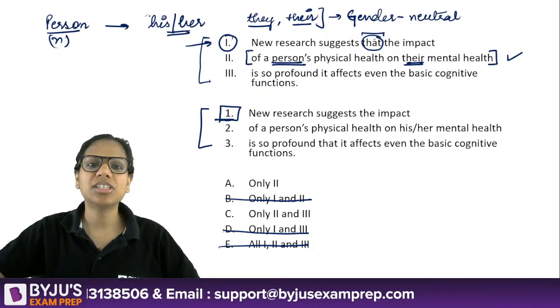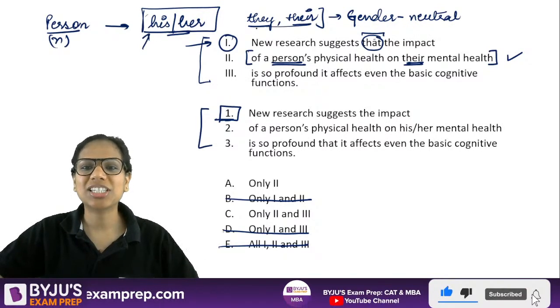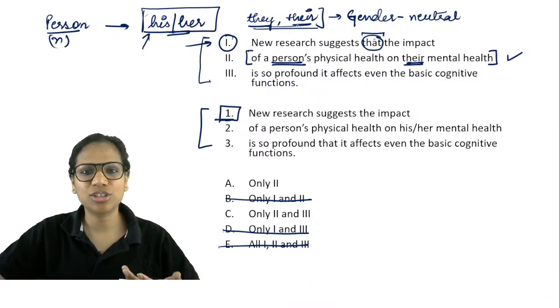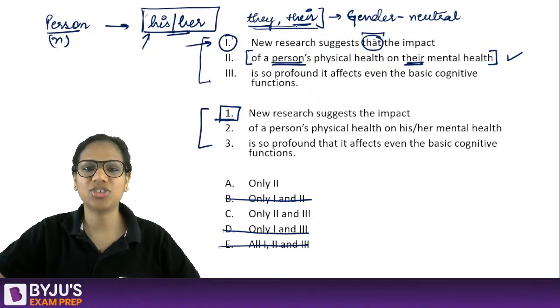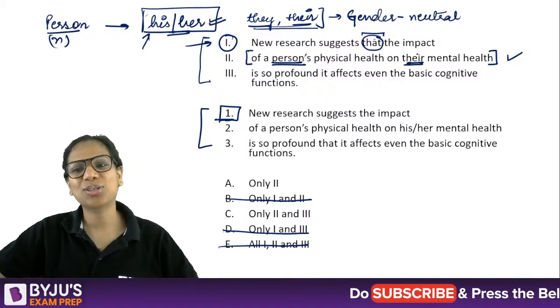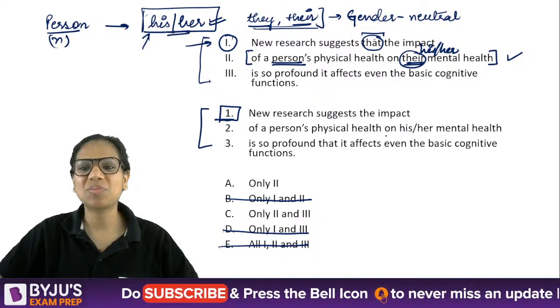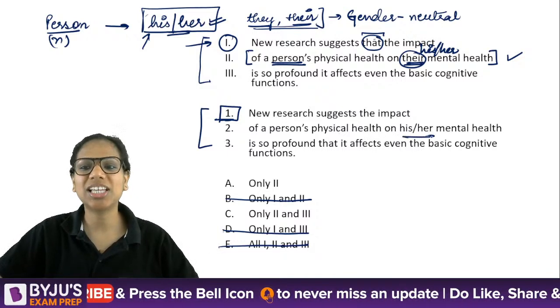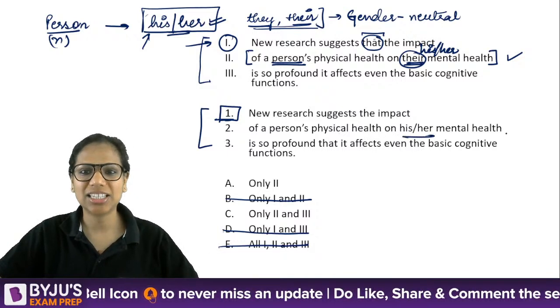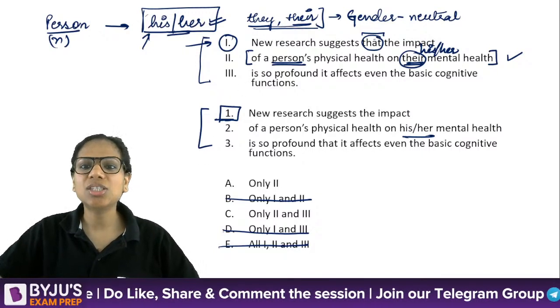Okay, so standard English has to still catch up with the developments that have taken place in our world, with the recognition, representation that is now there to all the genders. And that is why it is still stuck with his or her, and we are also still stuck with his or her here. Of a person's mental health on his or her physical health on his or her mental health, right? So second does require a correction is so profound.